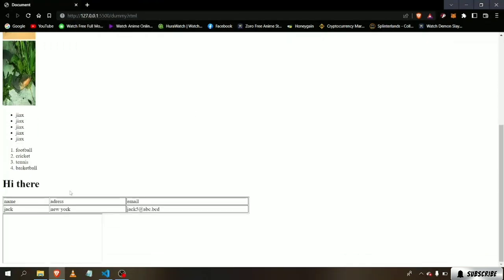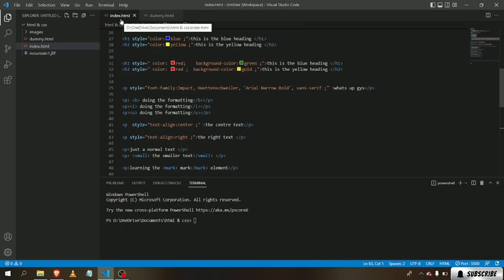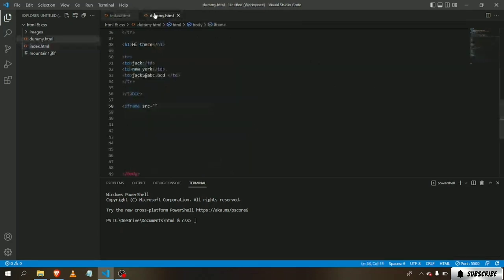So you can see there's nothing here right now, but we're going to type in the website that we want to display. So I'm going to display this other website that we created earlier in the lesson, index.html.